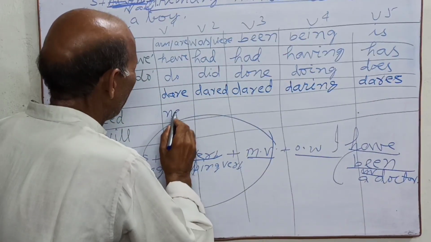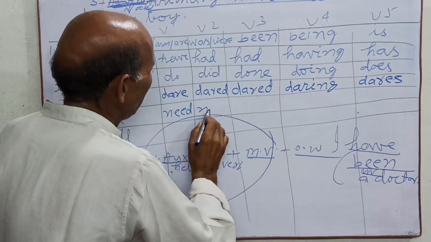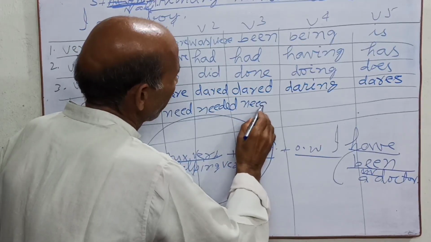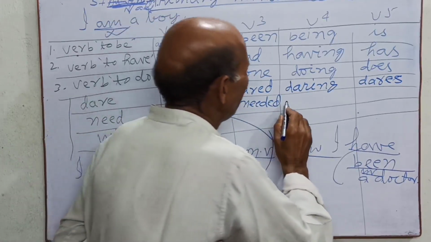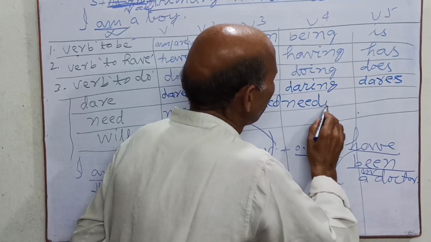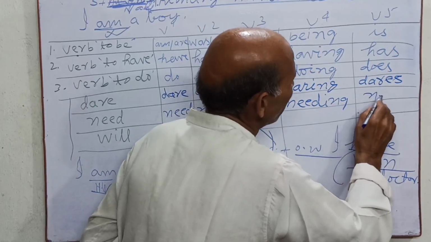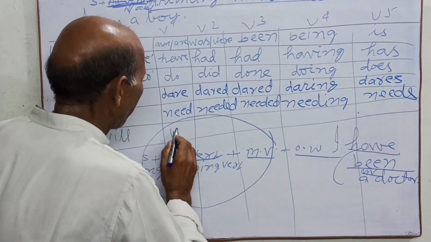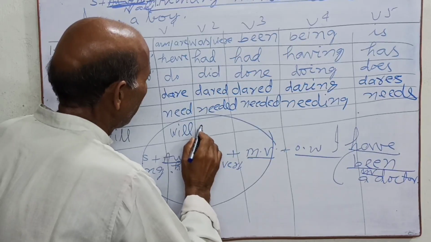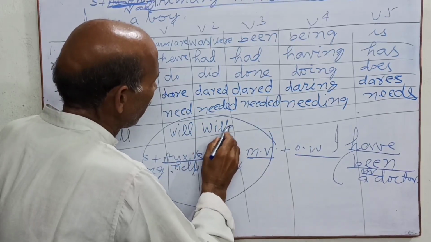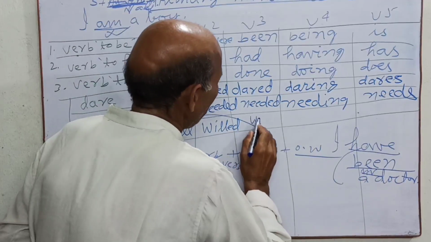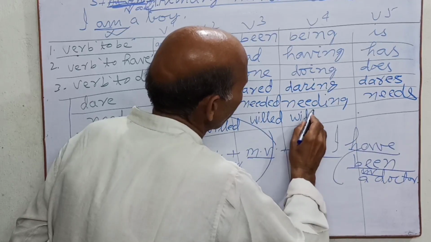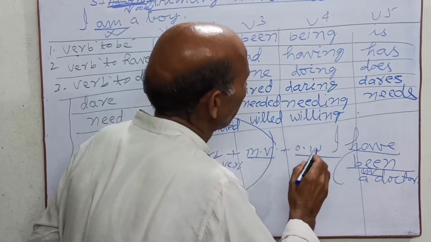Need, needed, needing, needs. And here will, willed, willing, wills.